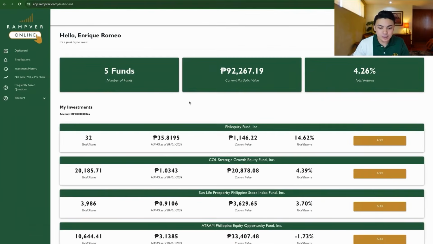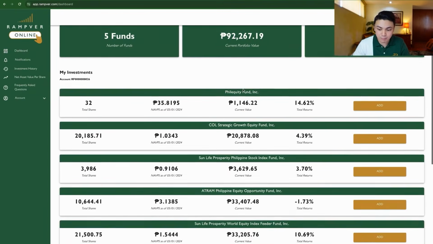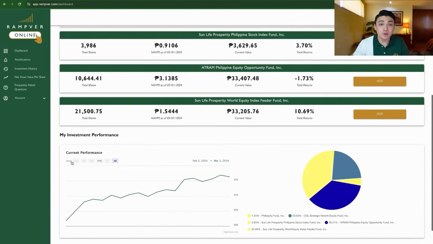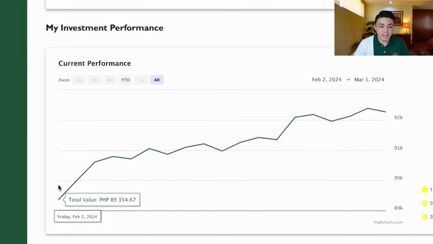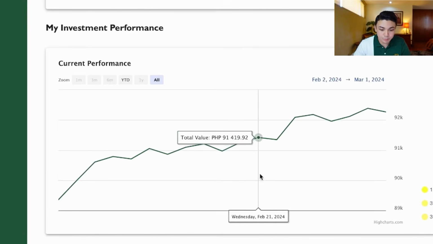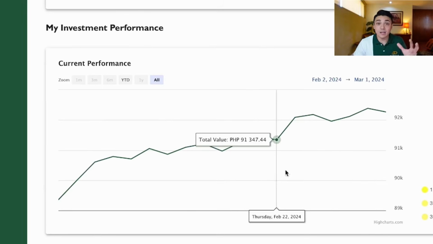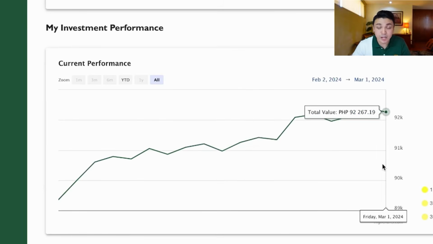Okay, so if we go back to our dashboard, you will now see powerful features at the bottom of your dashboard. So here, you can monitor your current performance using this line graph, diba? Look at this, oh. The total value last Feb 2 was only 89,000. Hindi pa ako nag-add, so I should keep adding every month. It grows and grows because of the performance of each fund well diversified. And now, diba, total value as of March 1, since ito yung last available na NAVs, total of 92,000 pesos already. And this is a portfolio that I grew over time. So if you invest every month, you can actually grow your portfolio.